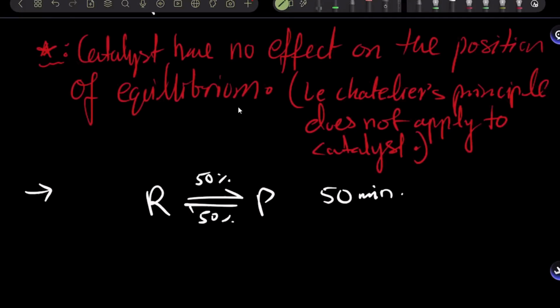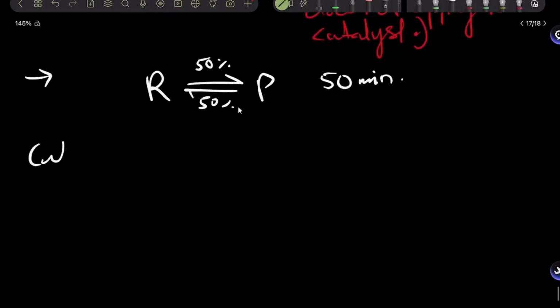Now, what does a catalyst do? What's the role of a catalyst? It speeds up a reaction. Yeah.